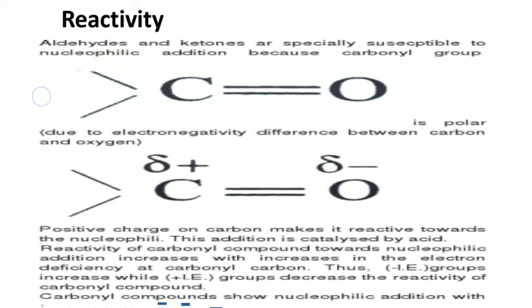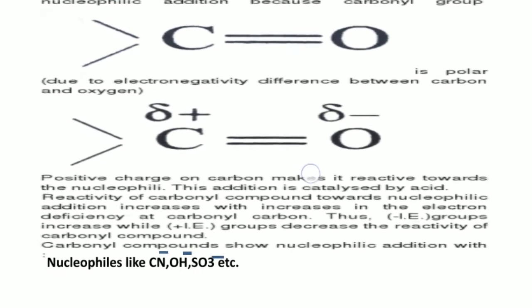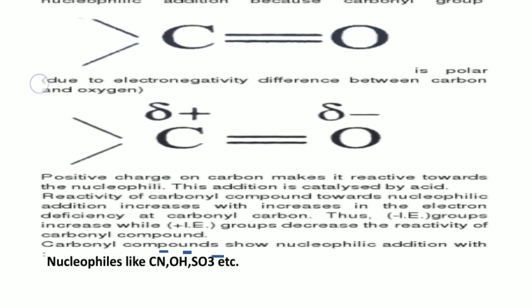So due to the presence of this partial positive charge on carbon and partial negative charge on oxygen, the carbonyl group of aldehyde and ketone can participate in chemical reactions.